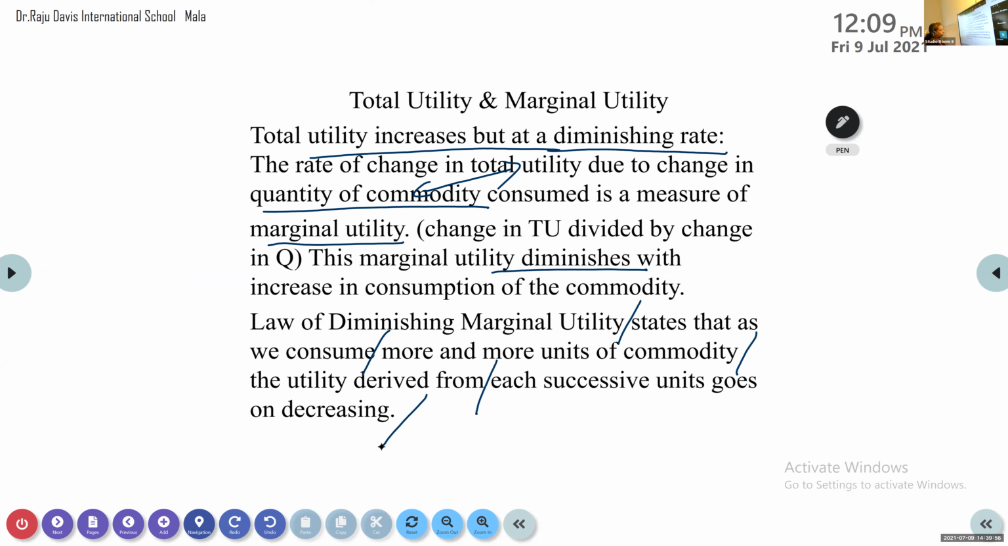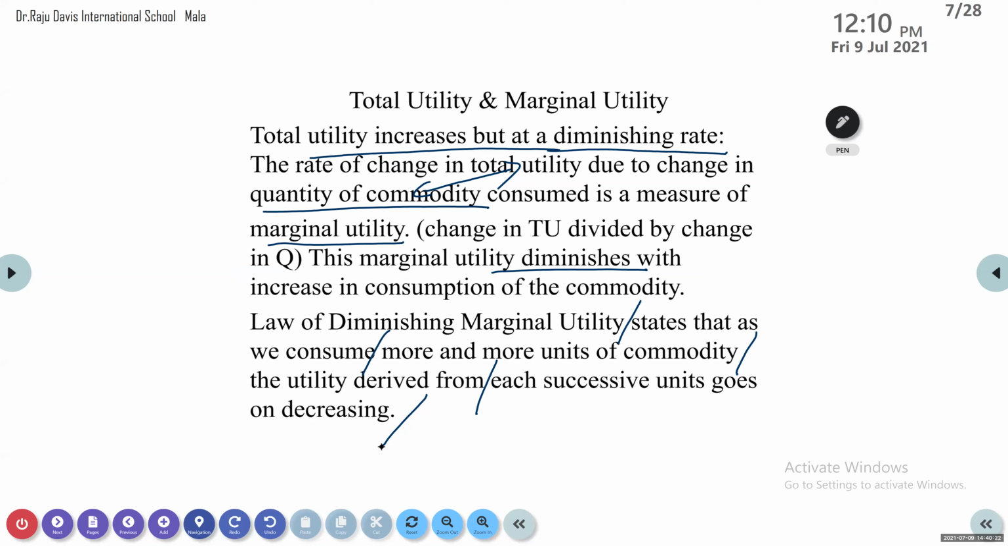What do you mean by each successive unit? One after another. As you consume more and more units of a commodity, the utility you are getting from it will be reducing. Everyone understood? Roseanne, yes, ma'am. Just read that law of diminishing marginal utility.